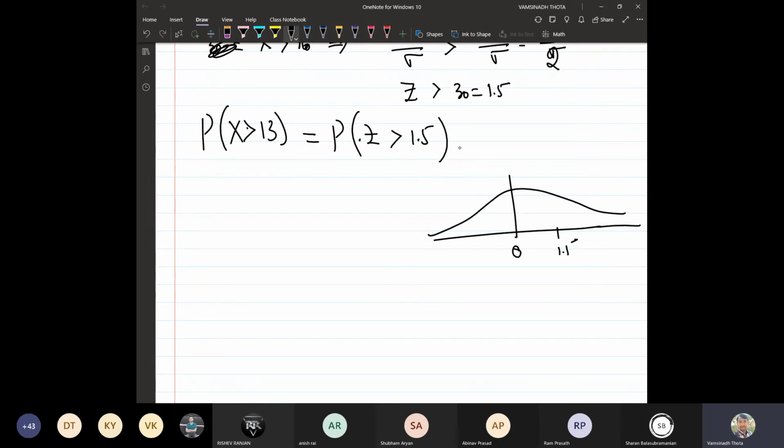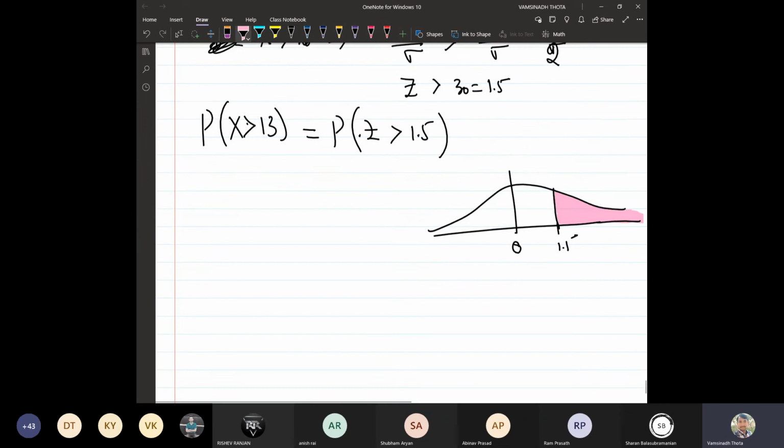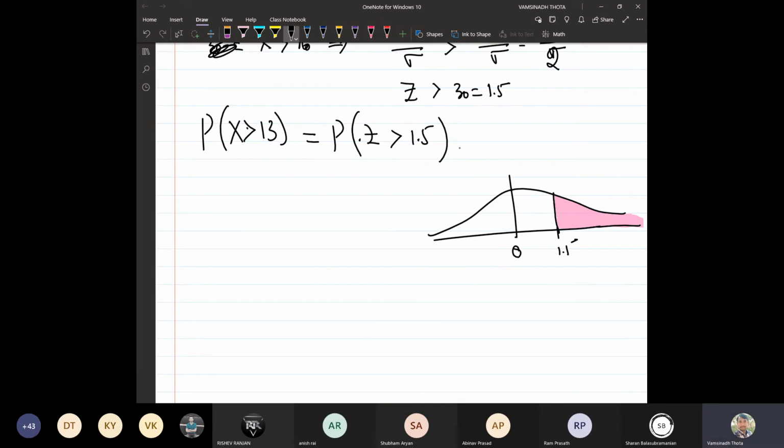Now what we need to find out is Z bigger than 1.5. So basically we need to evaluate the area under this region, from here to here. Now the question is, we are not going to evaluate it directly by evaluating the integrals.